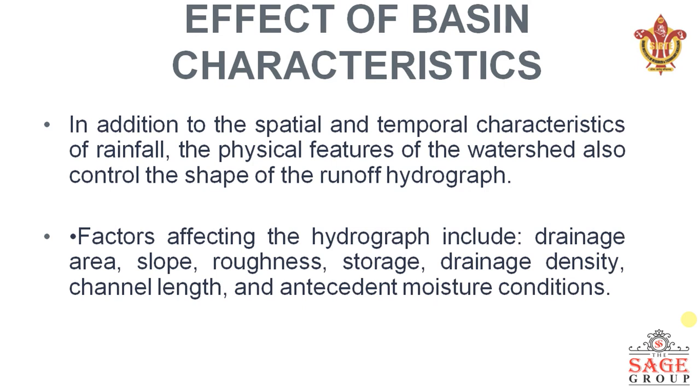Next one, the runoff is affected by the basin characteristics. In addition to the spatial and the temporal characteristics of rainfall, the physical features of the watershed also control the shape of the runoff hydrograph. Factors affecting the hydrograph include drainage area, slope, roughness, storage, drainage density, channel length, and antecedent moisture conditions.